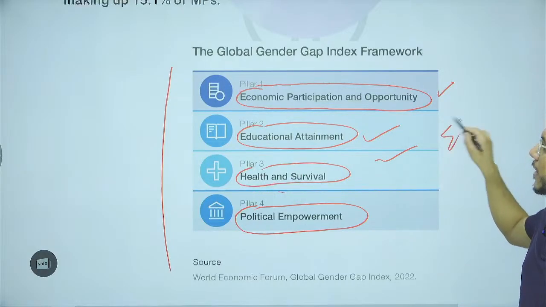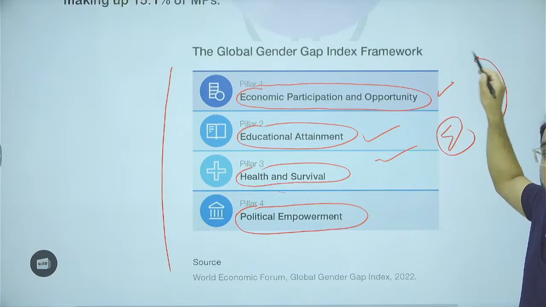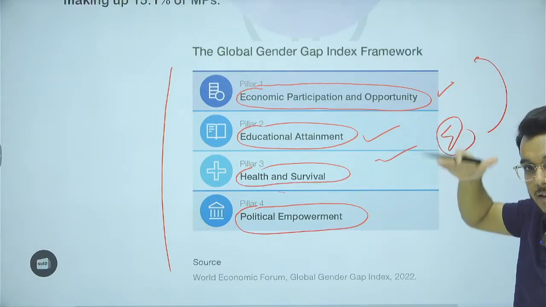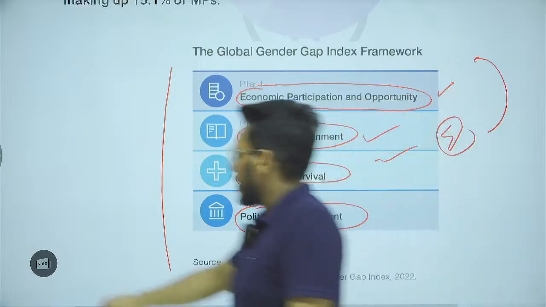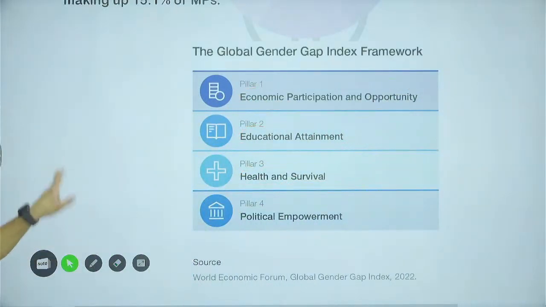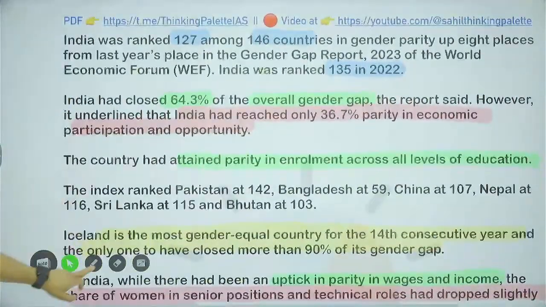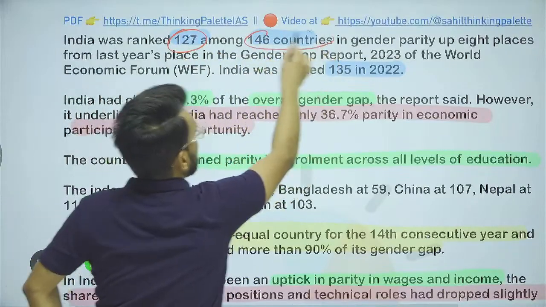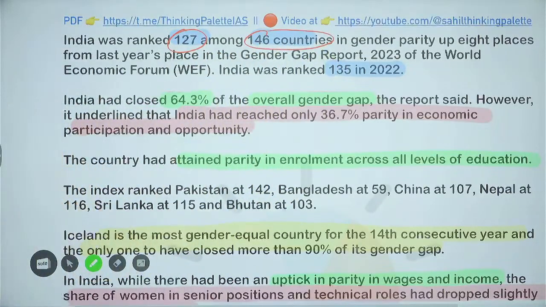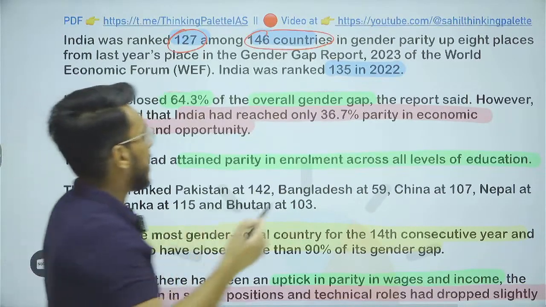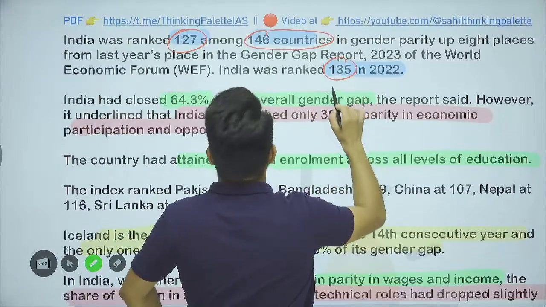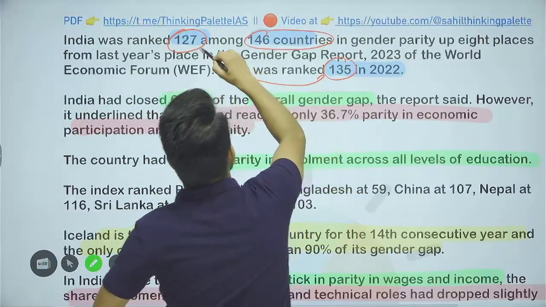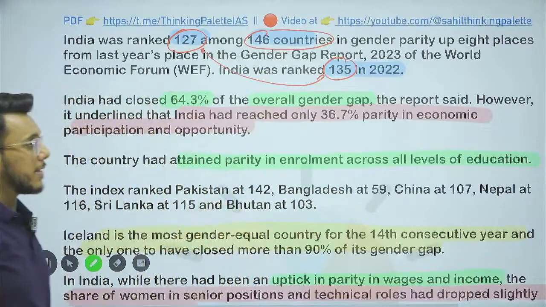On those 4 pillars, women's status in different countries is seen, and then the countries are given a particular ranking. Now, this year's global gender gap index says that India was ranked 127 out of a total of 146 countries. Okay, now first of all, it is an improvement for India. Why? Because in the last year, 2022, India's rank was 135. So from 135 our rank improved to 127. So it is an improvement.